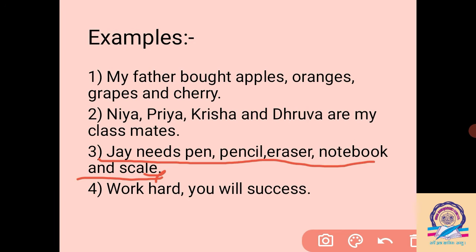Then: Jay needs pen, pencil, eraser, notebook and scale. At the end of the sentence, the full stop is there. To separate the things Jay needs, like pen and pencil, I have put the comma. Then between pencil and eraser I have put a comma, and between eraser and notebook also a comma. Notebook and scale do not need a comma because "and" is already there.